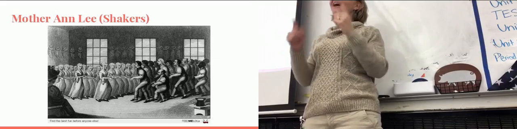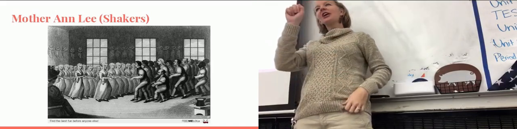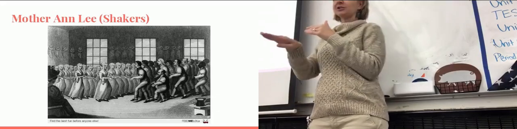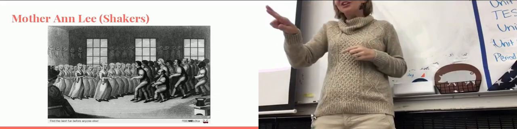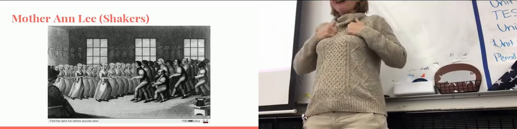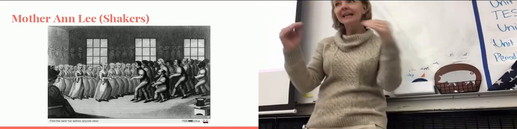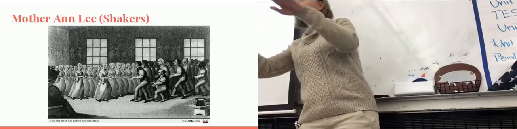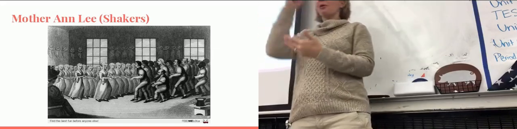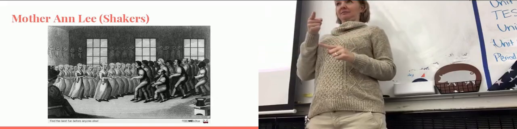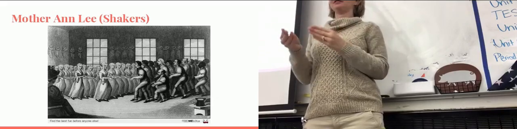Unfortunately, though, the Shakers did have one extremely fatal flaw, and that's that they did not believe in procreation. If you don't know about religion, part of the reason why religions are able to survive is you have children. Those children get into your religion upon birth. They continue. Their children are in that religion. If you don't believe in procreation, you literally die out because the religion dies with you when you die. And they are going to actually go out in about 30 years.